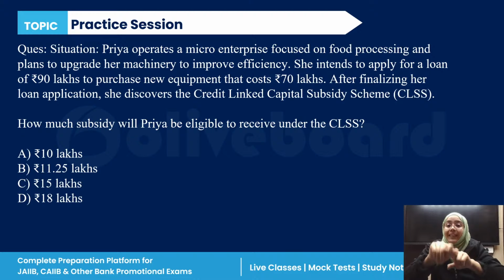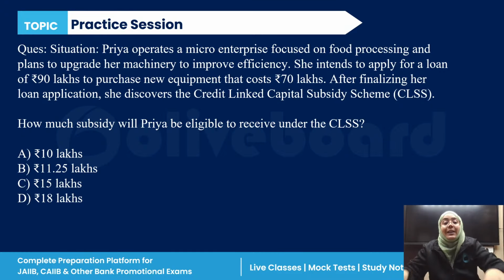Now, what is the subsidy? Subsidy is always 15% of the purchase price of plant and machinery, not the amount of loan.